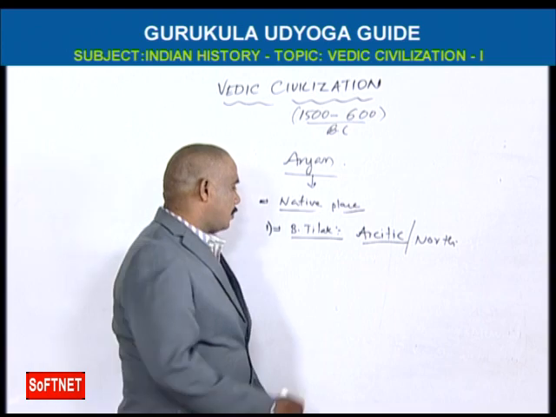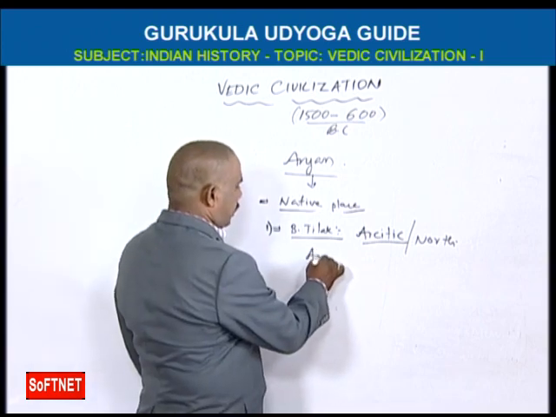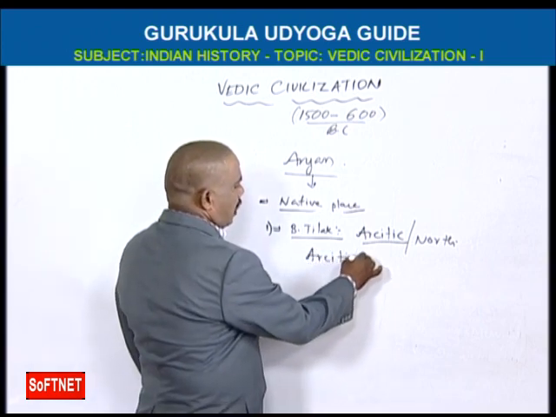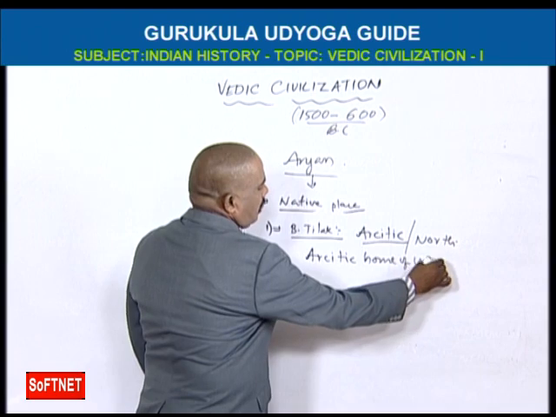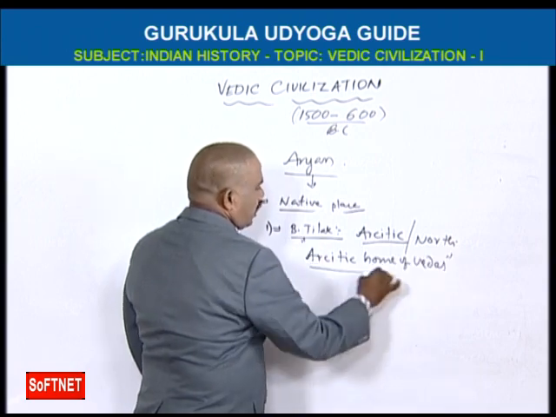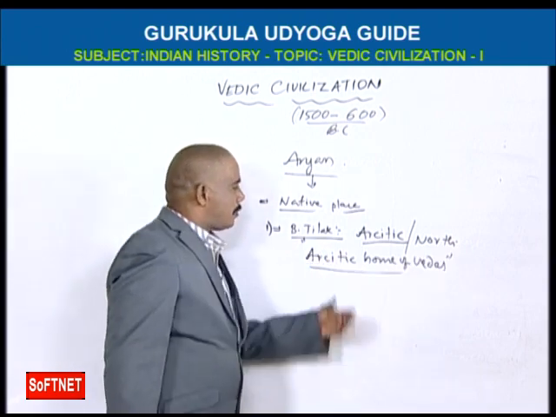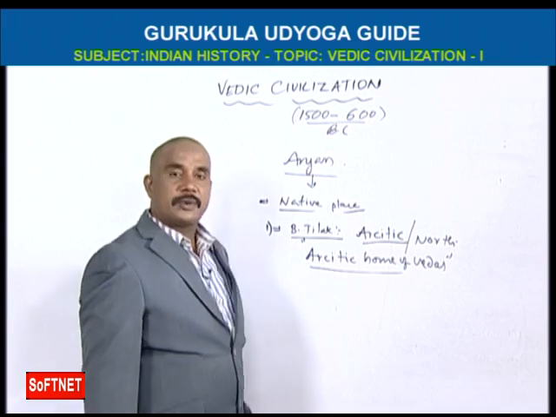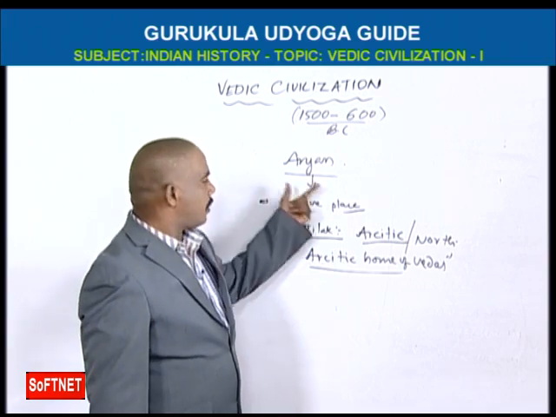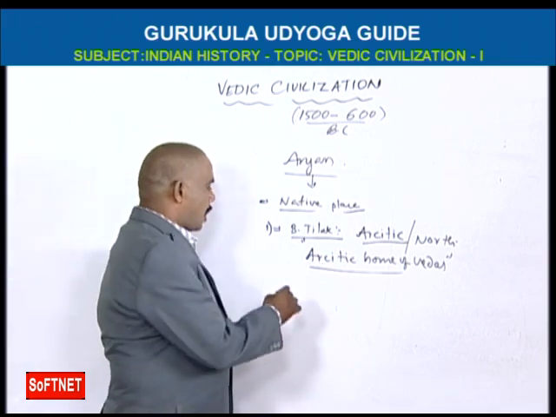So he described this in the book Arctic Home of the Vedas. When he was in Mandalay jail, he wrote Arctic Home of the Vedas. In this book he described the native place of Aryans. That's why according to Bala Gangadhar Tilak, Aryans came from North Pole or Arctic Pole.